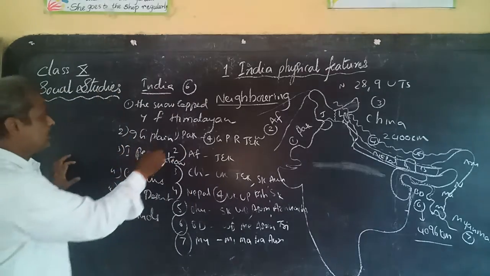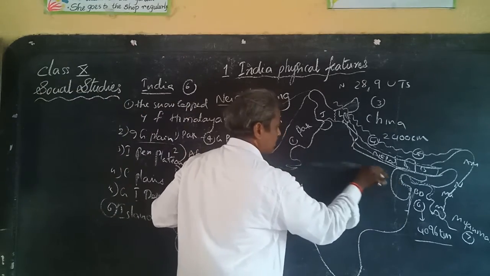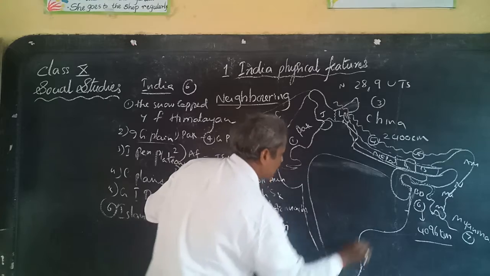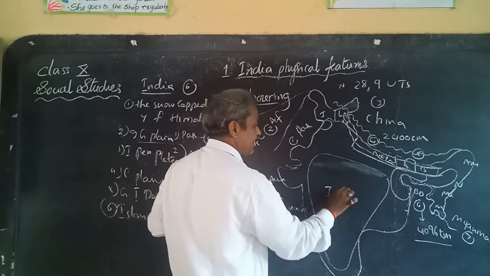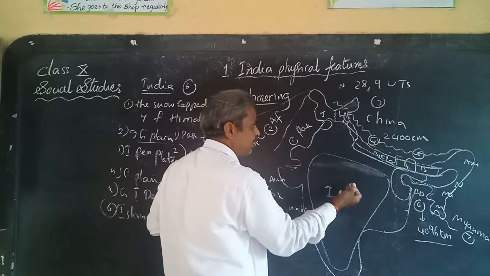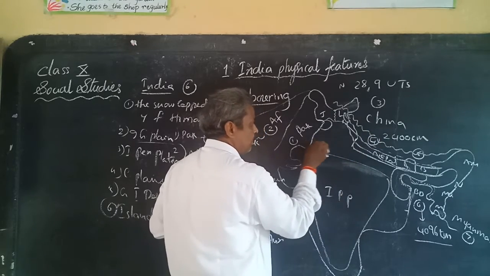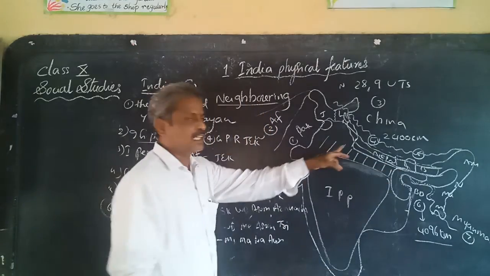And if we see the Himalayas on the north, the second physical part is the Indo-Gangetic Plain. You are observing in India the irregular triangle part, this is the Indian Peninsular Plateau, and between the Himalayas and the Indian Peninsular Plateau a wide plain is located. This is known as the Indo-Gangetic Plain.